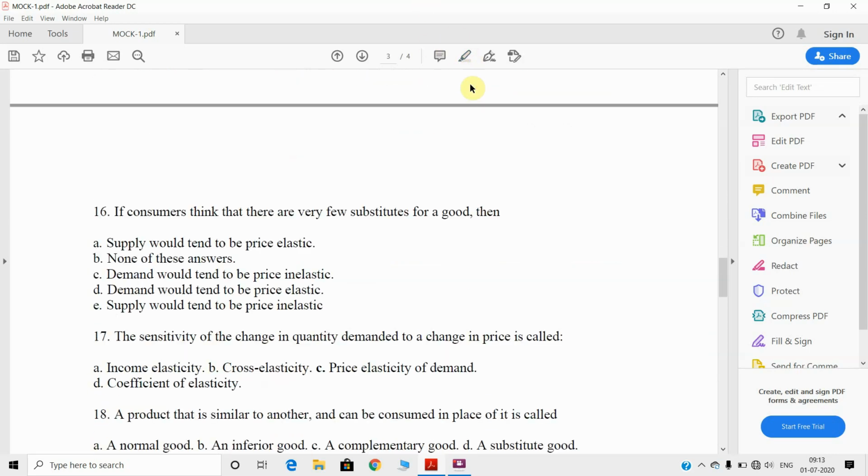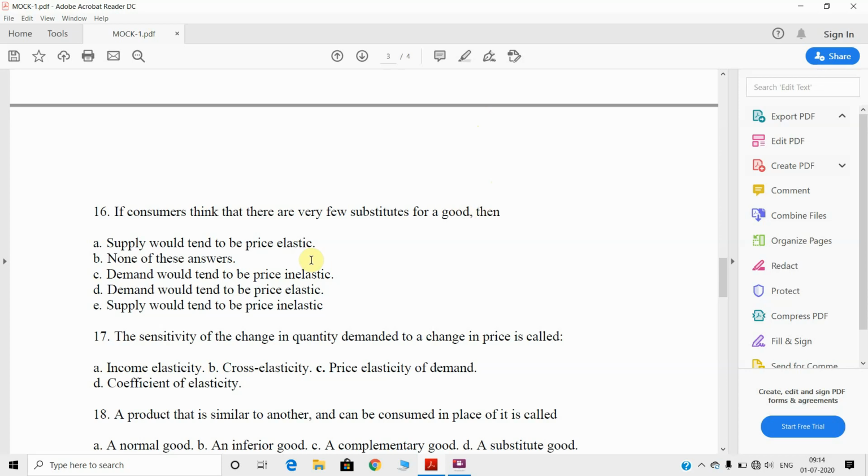Next, come to 16. If the consumers think that there are very few substitutes for a good, then the answer will be C. The demand would tend to be price inelastic. If the consumers think that there will be few substitutes, right?